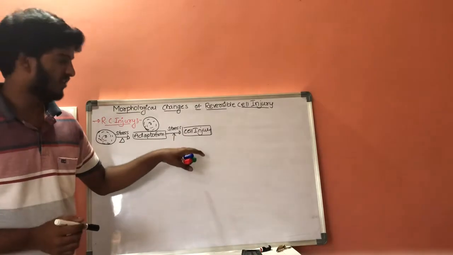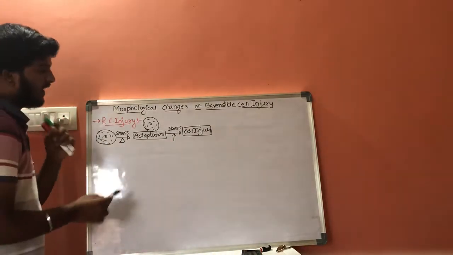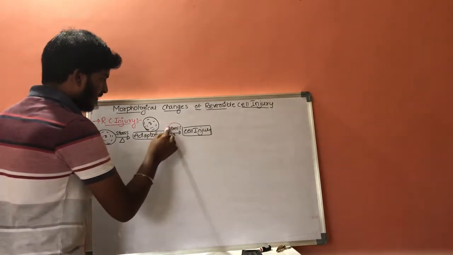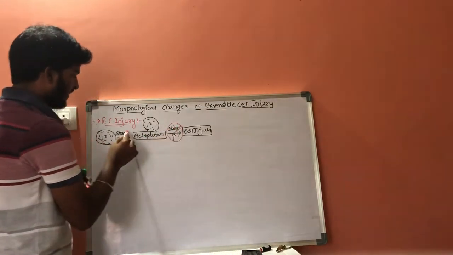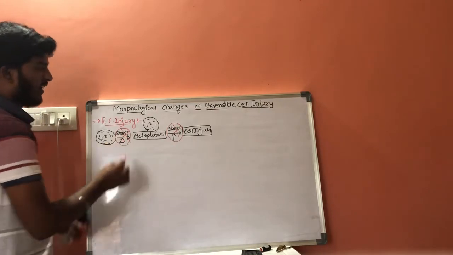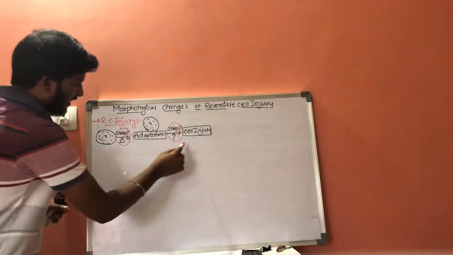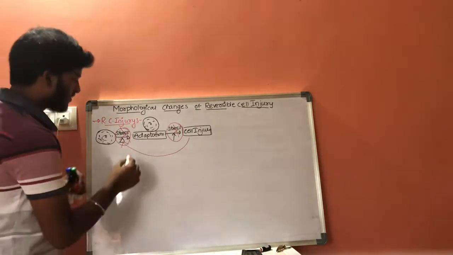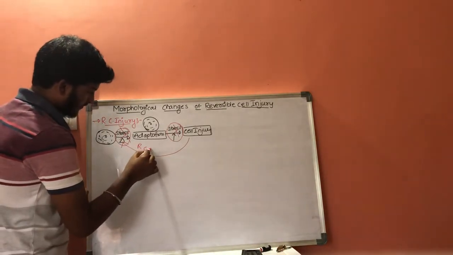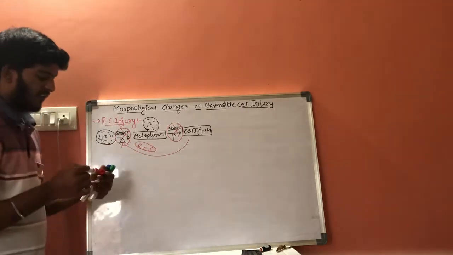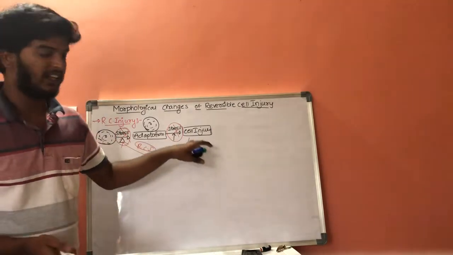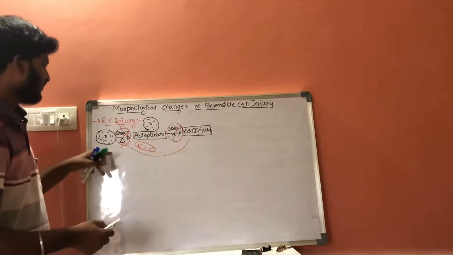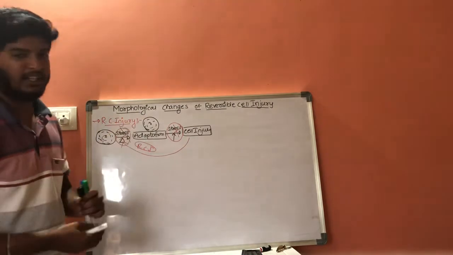If we remove the stressful conditions and the injured cell can become a normal cell, then it is called reversible cell injury, that is RCI. In an injured cell, if the stressful condition is decreased, then the injured cell may convert into a normal cell, which is called reversible cell injury.